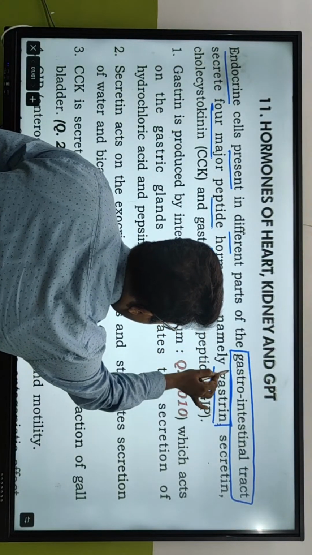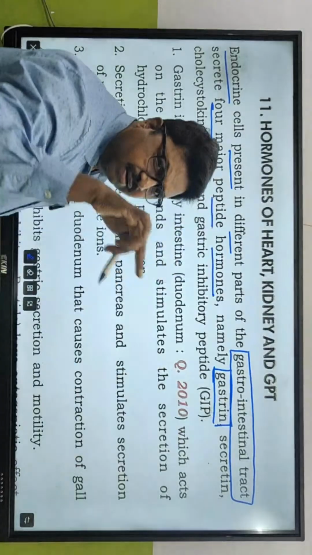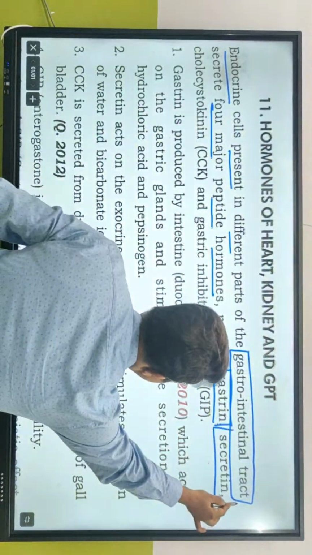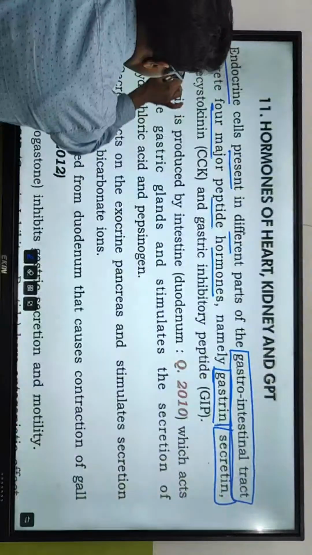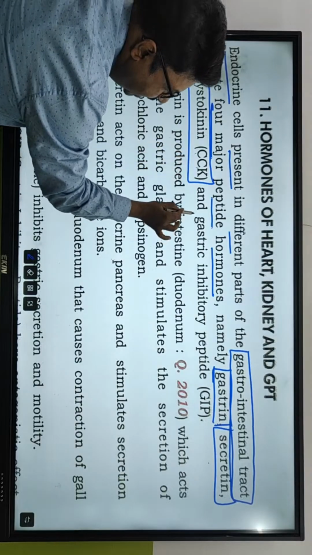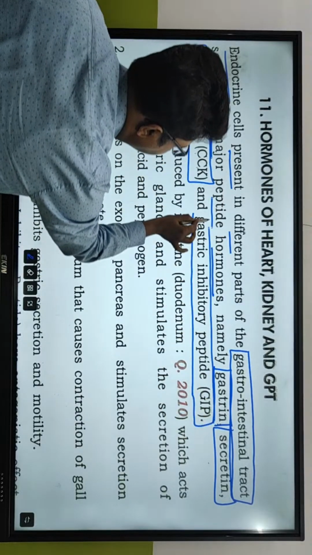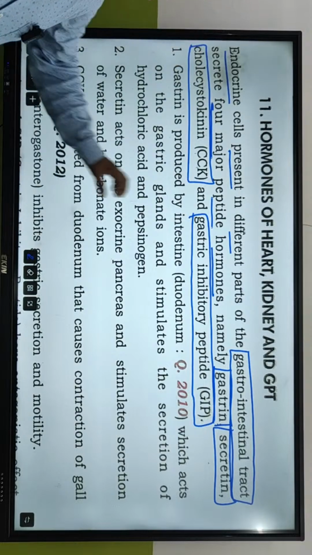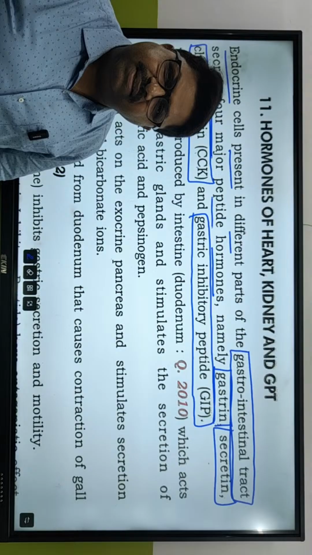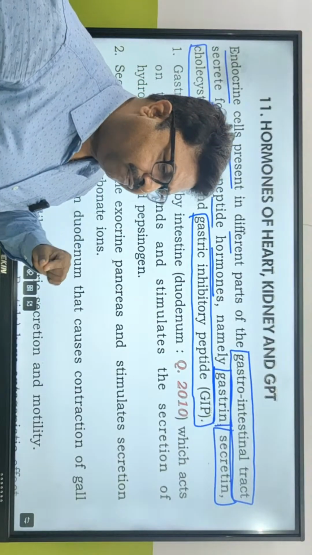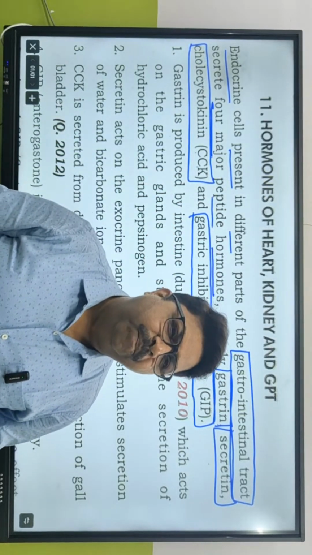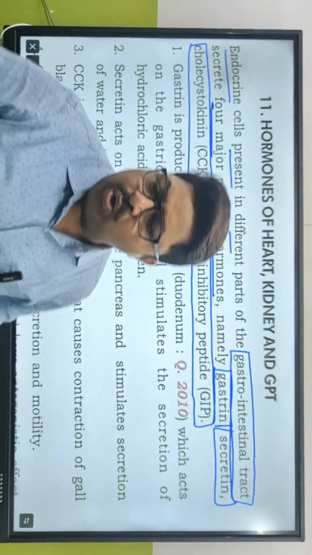Namely gastrin, which we have just talked about. Remember G cells, which secrete gastrin. Secretin is another local hormone secreted from the intestine. Then cholecystokinin and gastric inhibitory peptide, GIP. These are some of the endocrine cells present inside the GI tract. Their point of action is local. So what kind of hormone are they called, local hormone or trophic hormone? Local hormone. So they are called local hormones.